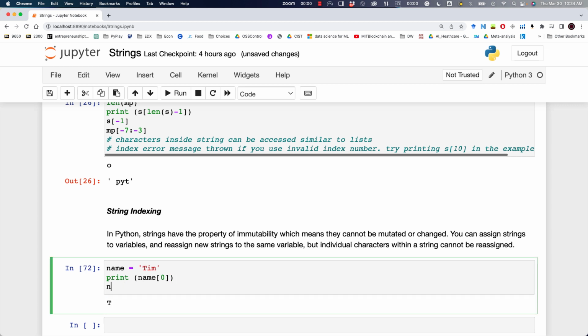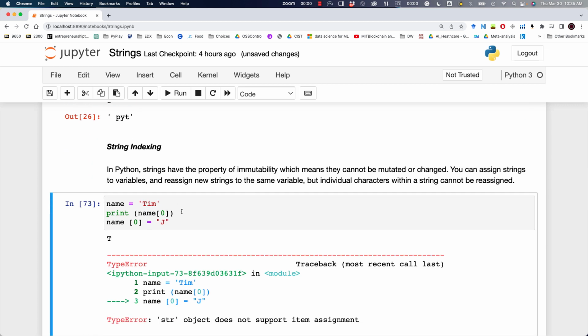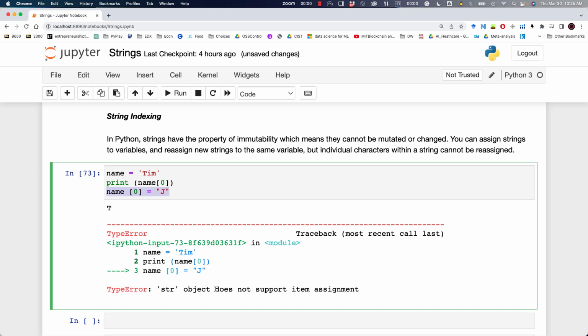Next, I want to change the first character of this string and assign J to it. When we say strings are immutable, it means if we try to do something like this, we're going to get an error. Basically, it says a string does not support item assignment, so we can't change that.